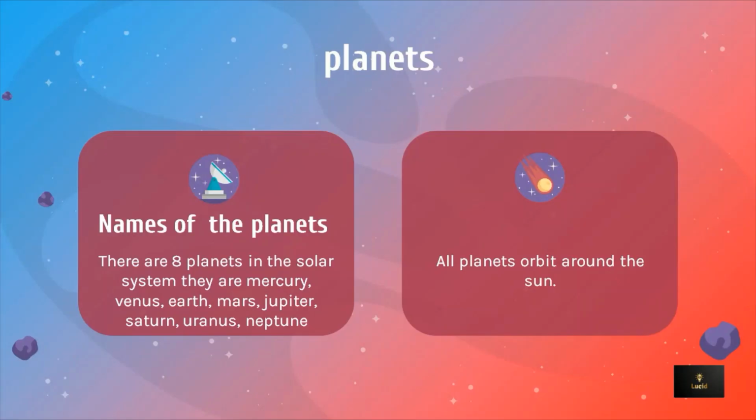So let us move on. Now when we come to the planets, there are 8 planets in the solar system. They are Mercury, Venus, Earth, Mars, Jupiter, Saturn, Uranus and Neptune. All planets orbit around the sun.